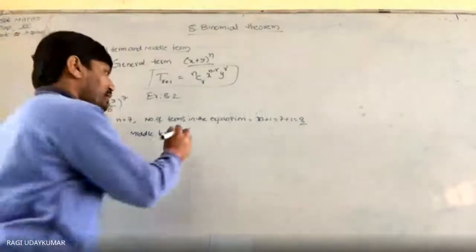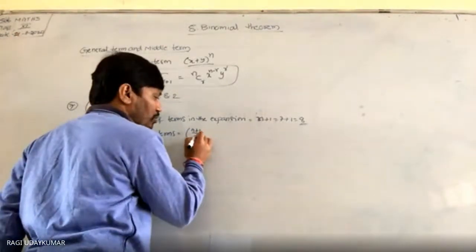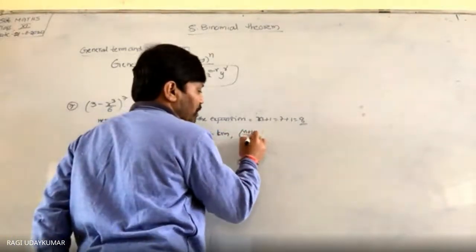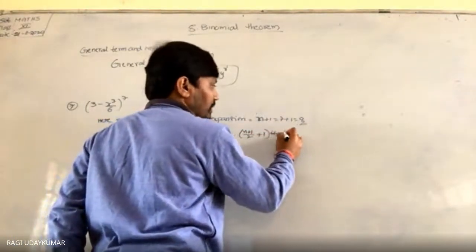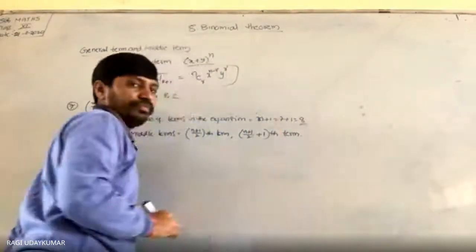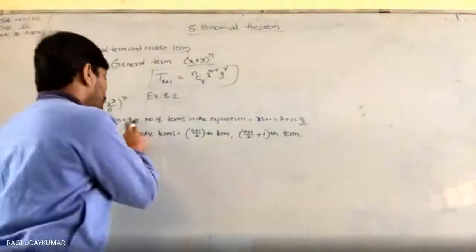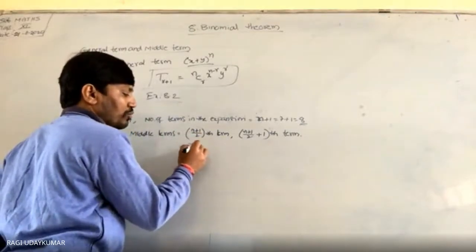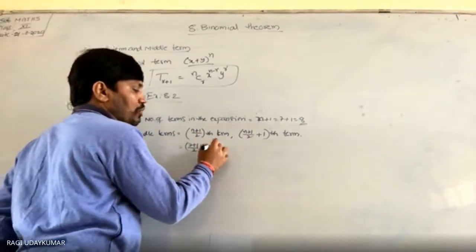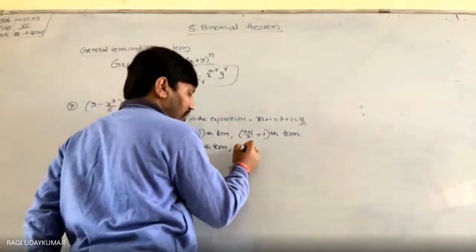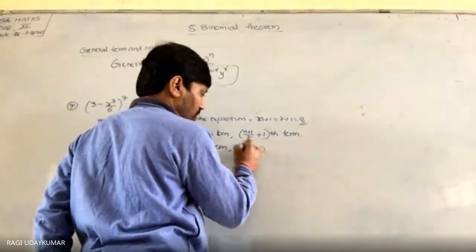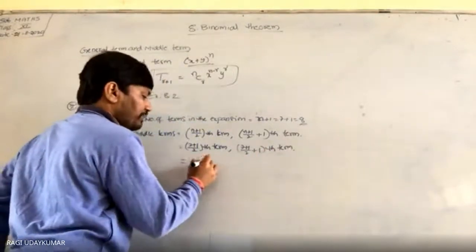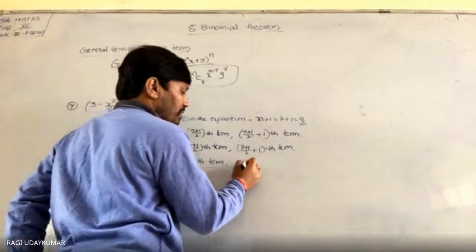n plus 1 by 2th term and n plus 1 by 2 plus 1th term. Both these terms will be there. n plus 1 by 2 is nothing but 8 by 2. Here, 7 plus 1 by 2th term and 7 plus 1 by 2 plus 1th term. So what do you get from this? This is the 4th term and this is the 5th term.